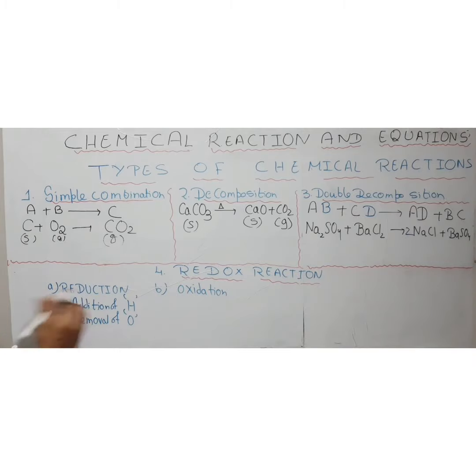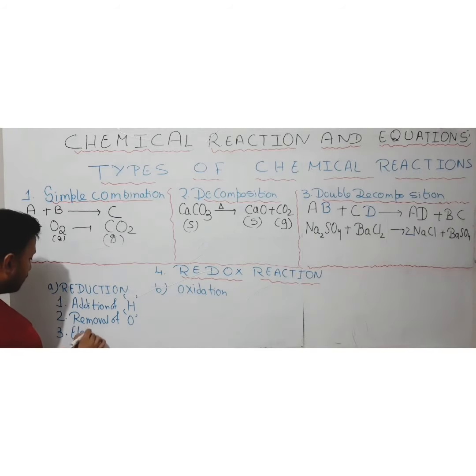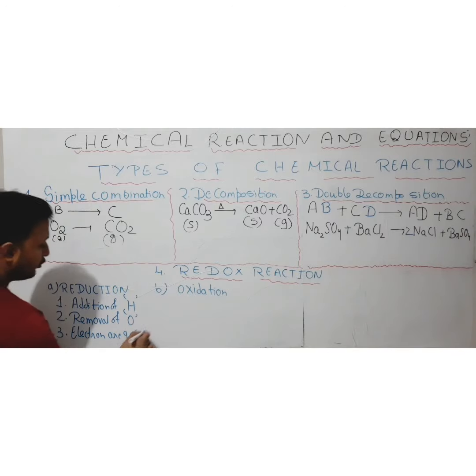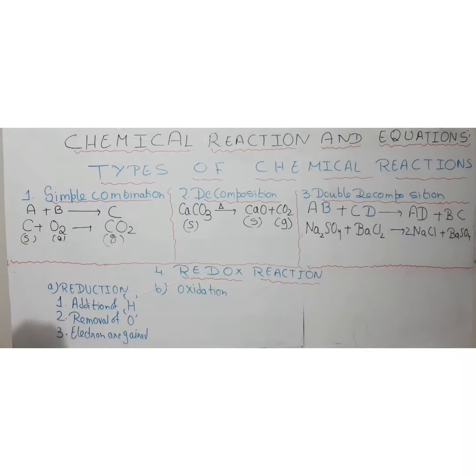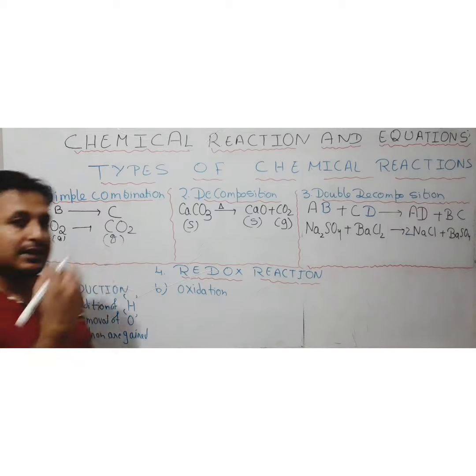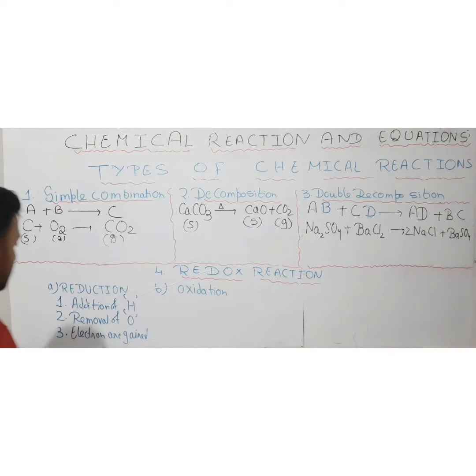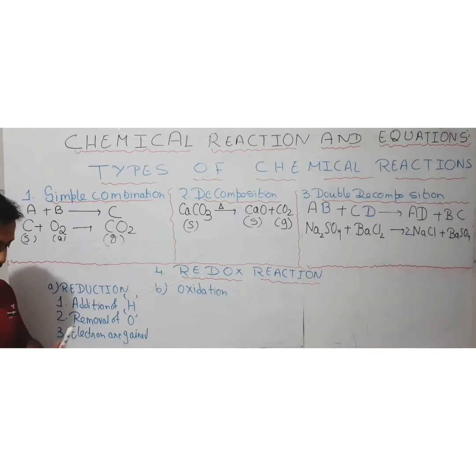Okay. Then third, which is the most important one, if electrons are gained by a certain substance during the chemical process, then it is known as reduction for that substance. If any substance gains electrons during the process, then we say that reduction is taking place for that substance. Okay.